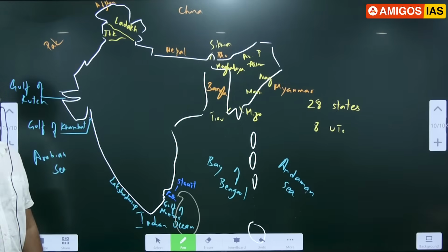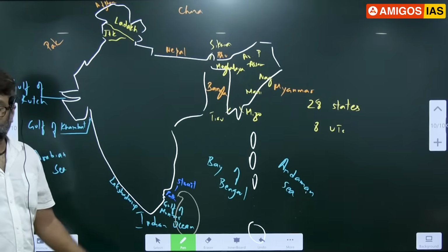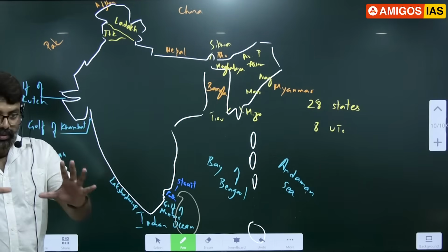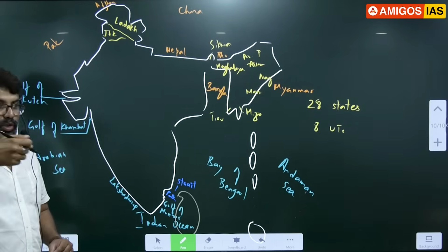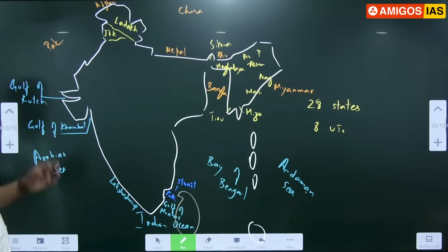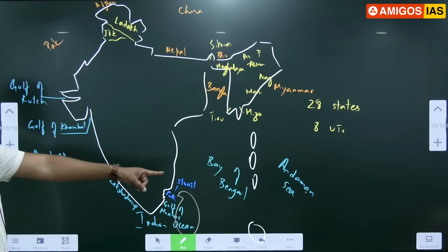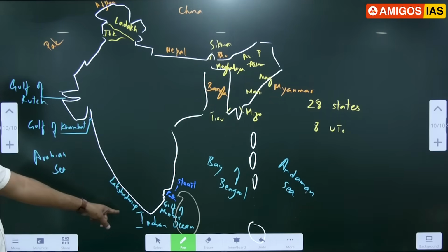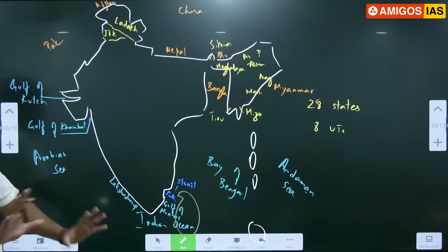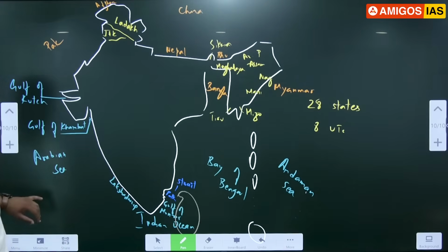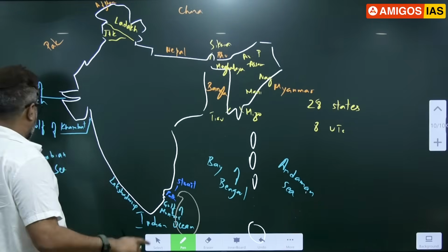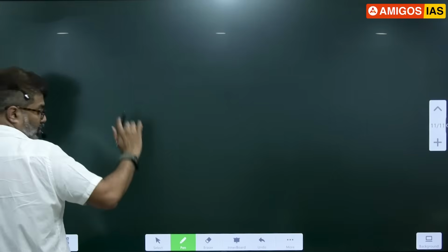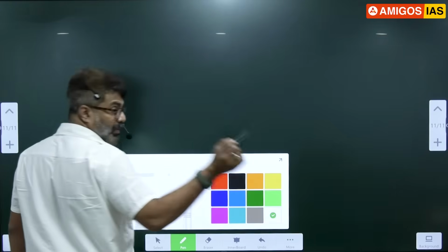Clear? Slowly we'll teach you how to draw maps also. In every class, whenever required, we have to draw a map also. A small one that fits the paper, so that you can show some distribution and all. Mark the Andaman Sea, Bay of Bengal, Lakshadweep Sea and all. Clear? For now it's enough. For now the map part is clear. Okay. Now, shall I continue? Today's exercise I have given you, what you have to do. Tomorrow you should remember the capital cities also.